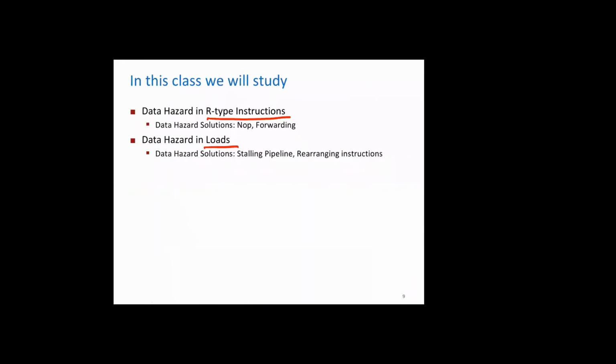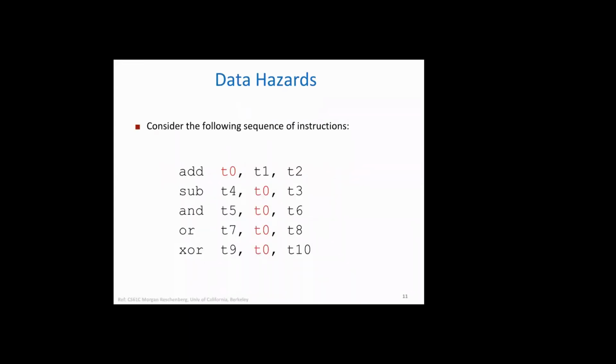If you have fetched the next instruction and the condition is met and you jump to a certain location, then all the fetched instructions go to waste. We'll study that in the next class. Today let's cover data hazard.